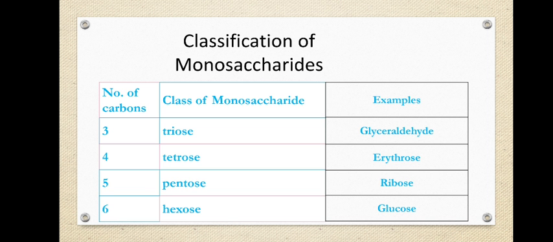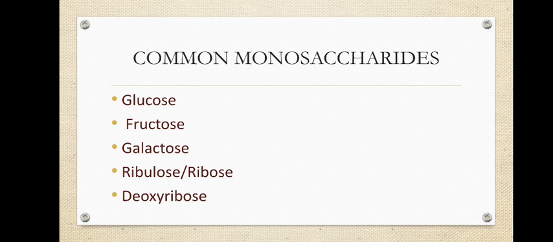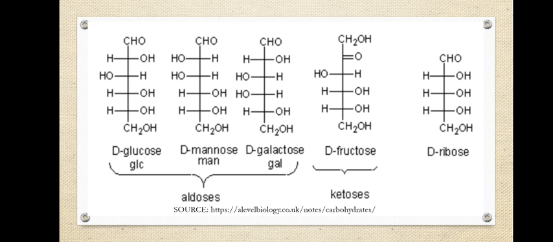So I will repeat, classification of monosaccharides, they can be further classified into triose, tetrose, pentose, hexose, heptose, etc., based on the number of carbon atoms present. Here I have covered only up to 6 because these are the major types of monosaccharides that are generally present in the living system. There are a few more anyway. So common monosaccharides that are present in living systems are glucose, fructose, galactose, ribulose or ribose, deoxyribose, that is a derivative of ribose.